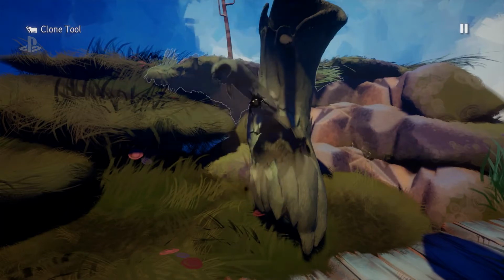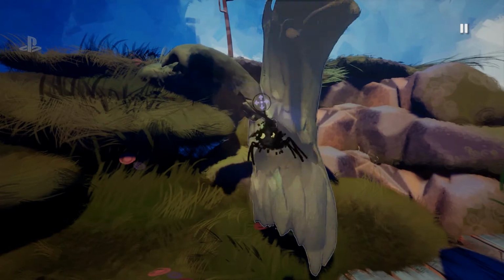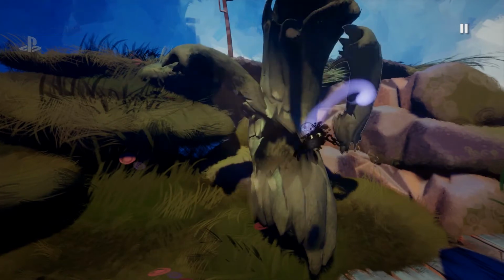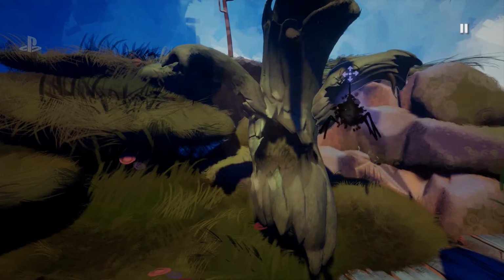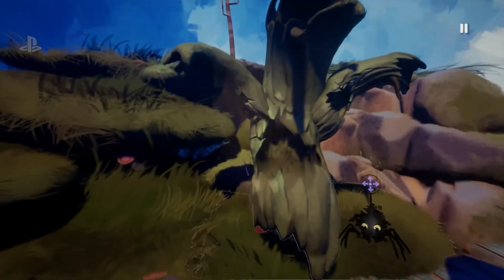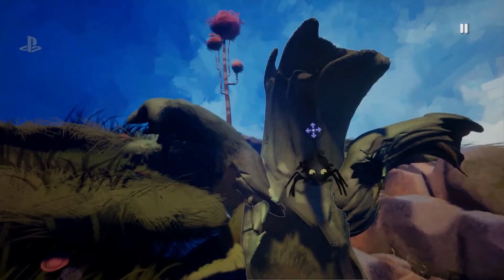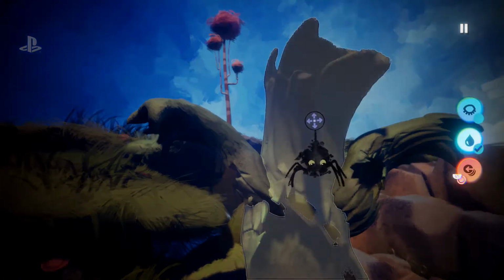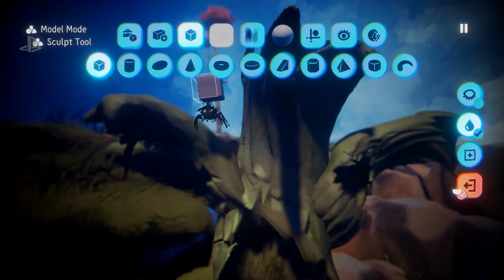Yes. What's the technical term for one of these? Is it an ent, isn't it, or something? I think so. So, okay, there's my tree monster. And what I'll do is, when you take any of these props that other people have made, you can modify them. These are all sculpted in the tool, but you can modify them yourself. So I'm going to go in here and just sculpt into this a little bit.